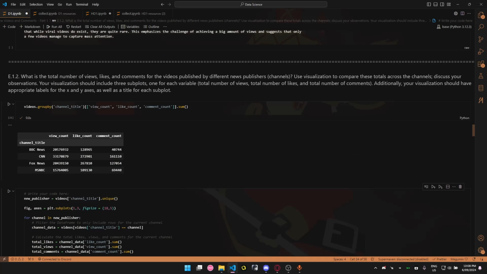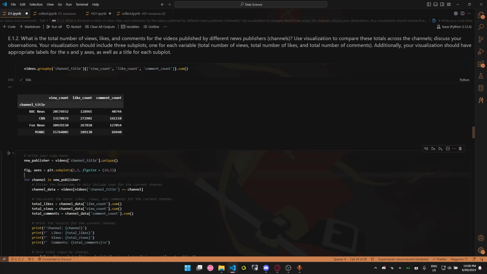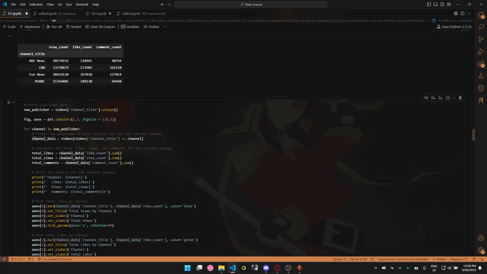Let's go through the second point. Let's analyze the distribution of views, likes, and comments from the four selected channels. For that, I've created a new publisher list taking unique values from the data frame, then set the subplots to three subplots. In the main code, here we have a for loop, similar to the last problem. We are taking channels from the new publisher list and looping through them. Here, I'm setting channel data as the channel we are currently working on.